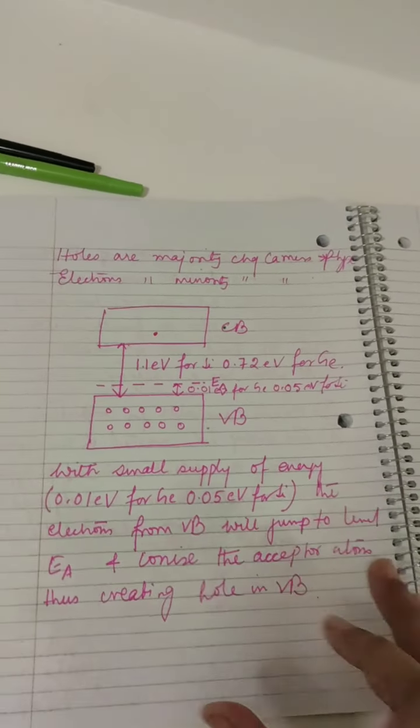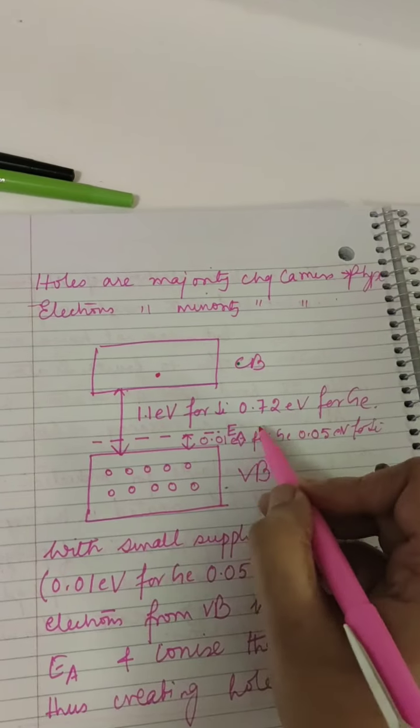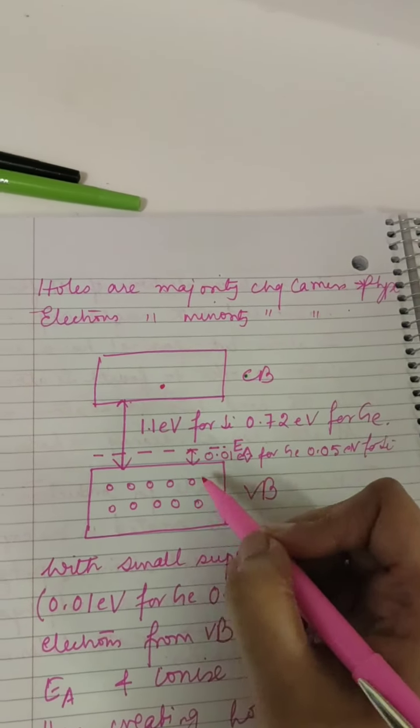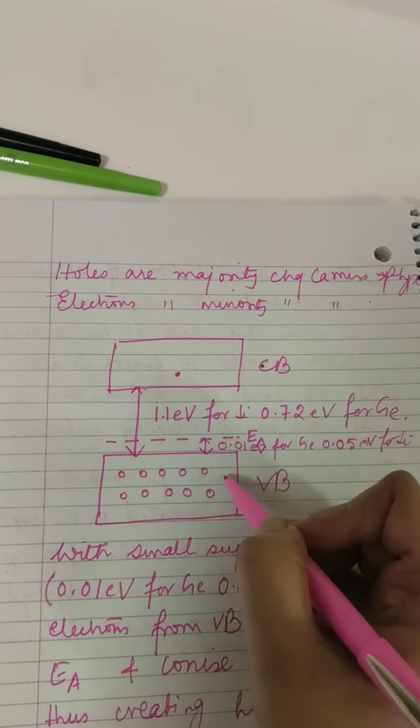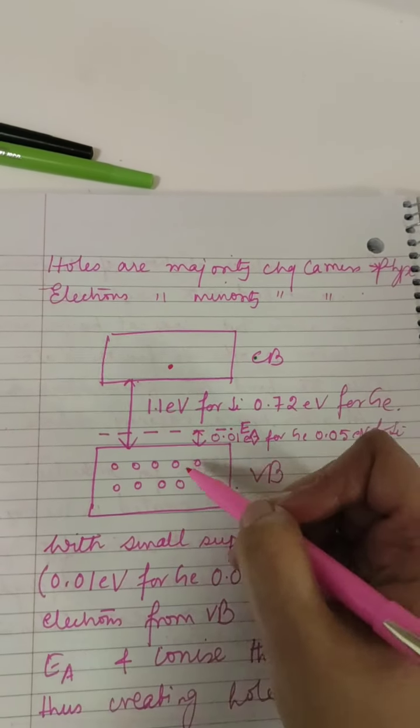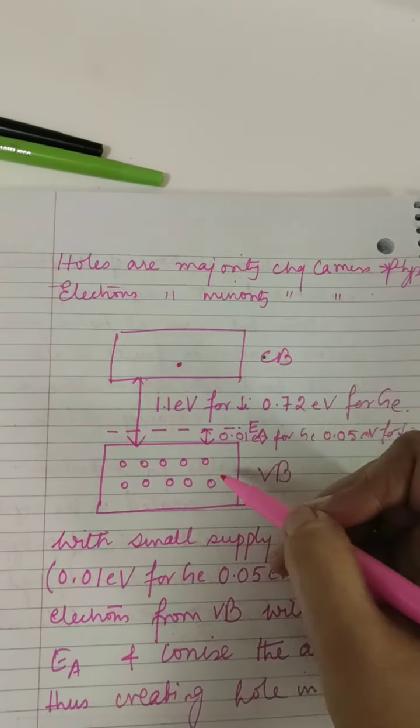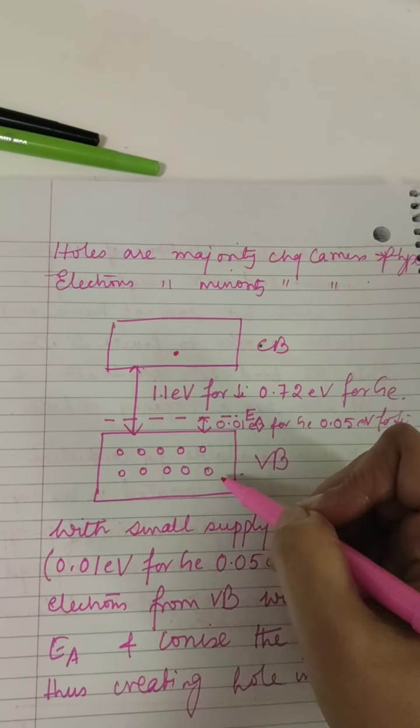So these acceptor atoms will create holes in the valence band because they accept electrons. And there is a thermally excited electron, as you can see, also creating a hole in the valence band.